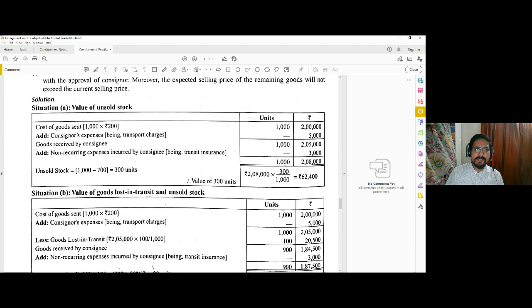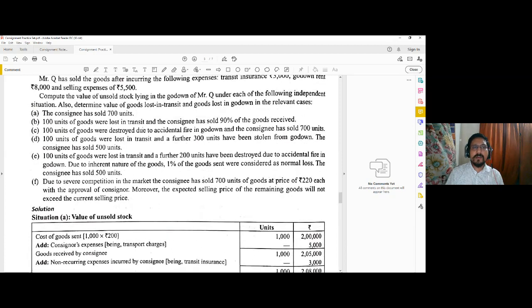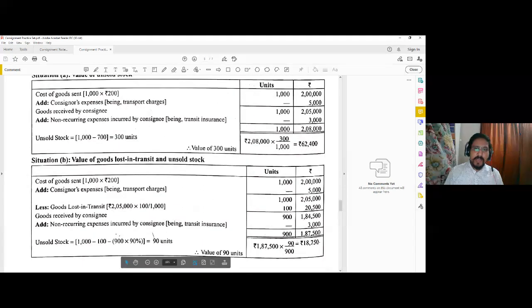Then let us take another situation. 100 units were lost in transit and the consignee has sold 90% of the goods received, that is 90% of the remaining goods. In transit means from consignor to consignee. In between this process, the goods were lost. So now we will consider that also.